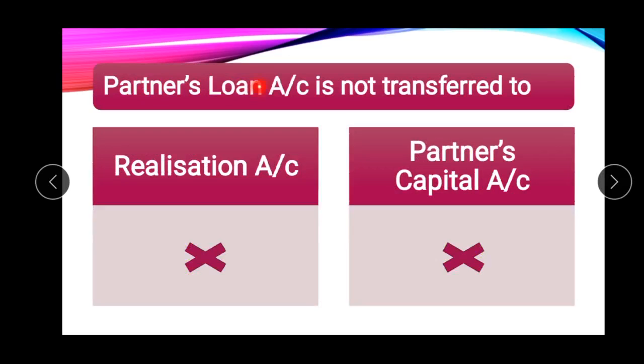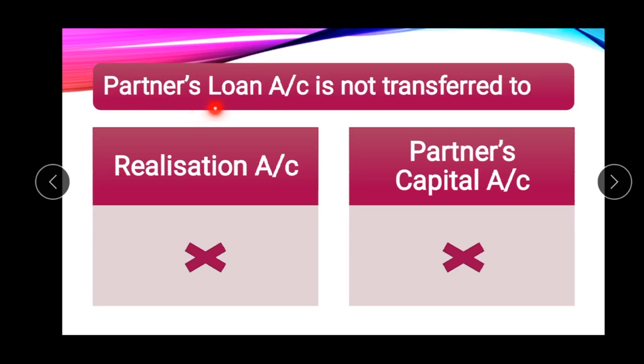So partner's loan account is not transferred to realization account because partner's loan account is not an external liability for the firm. Only the external liabilities should be transferred to the realization account, and partner's loan account is not an external liability, so that is why it is not transferred to the realization account.